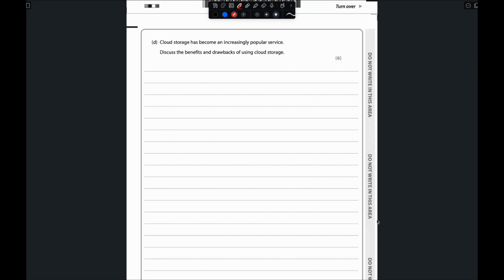So for that, just think about what the drawback and benefit can be for this particular type of question, and for cloud storage, right? Because with cloud storage, we don't need to buy a hard drive, right? We can easily buy storage from the cloud.